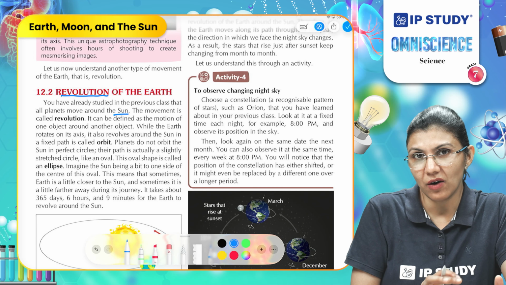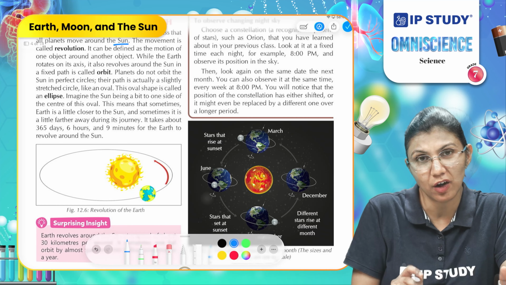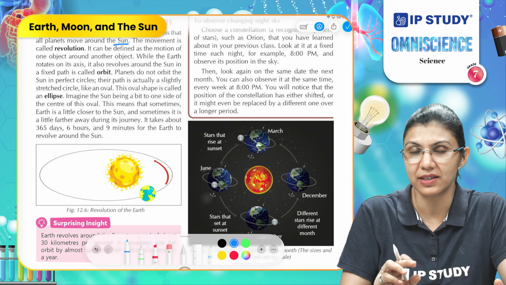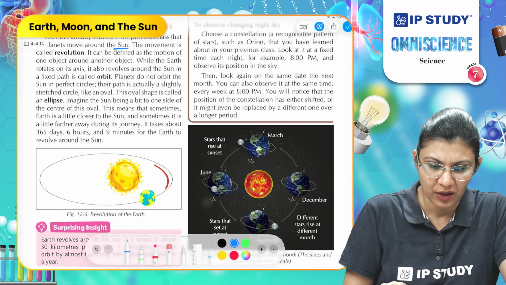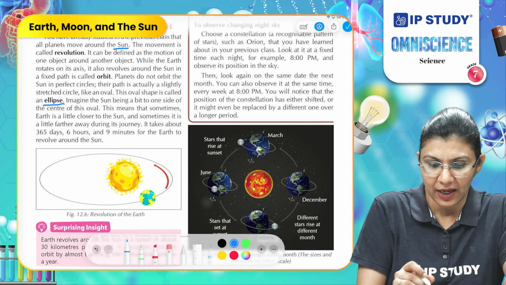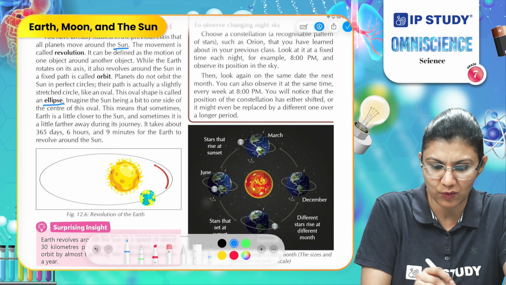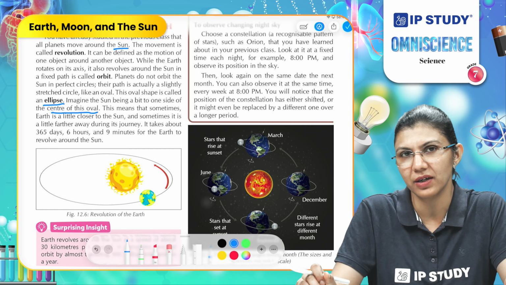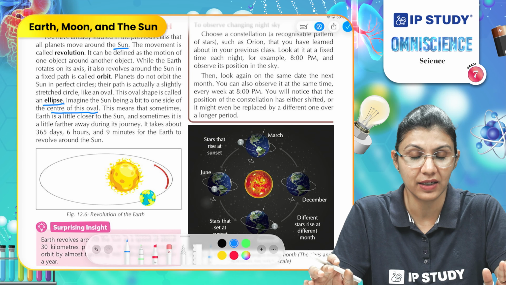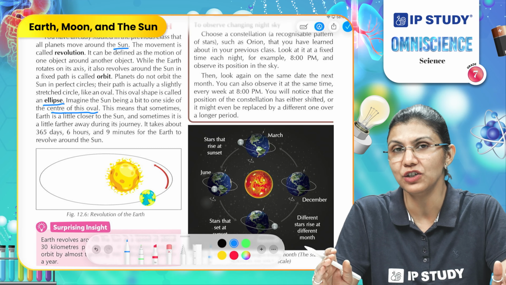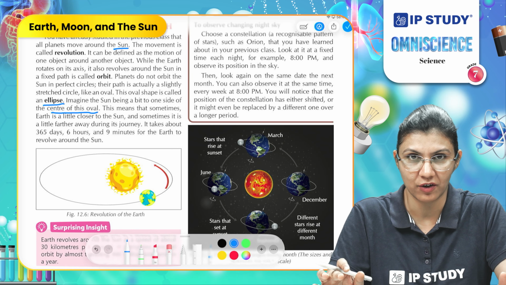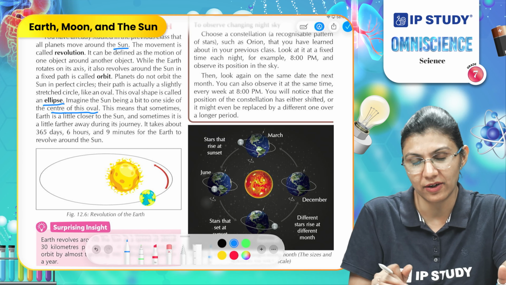And most of the orbits that we are observing here are not actually circular in shape. These are not actual circles, these are elliptical shapes. So, the shape of any orbit is oval or ellipse. Imagine the sun being a bit to one side of the center of this oval shaped orbit. So, we are saying that Earth is revolving in an elliptical shaped orbit where the sun is not exactly in the center of this orbit. It is towards one side of the ellipse.